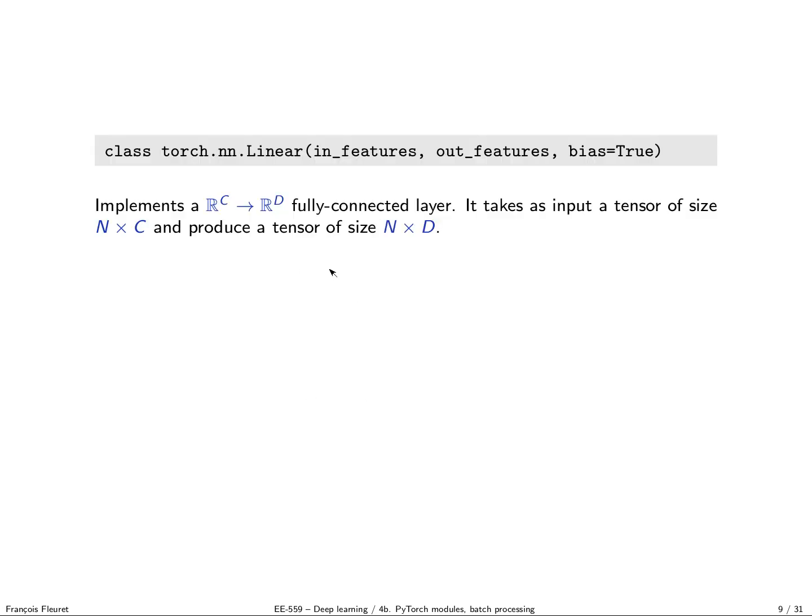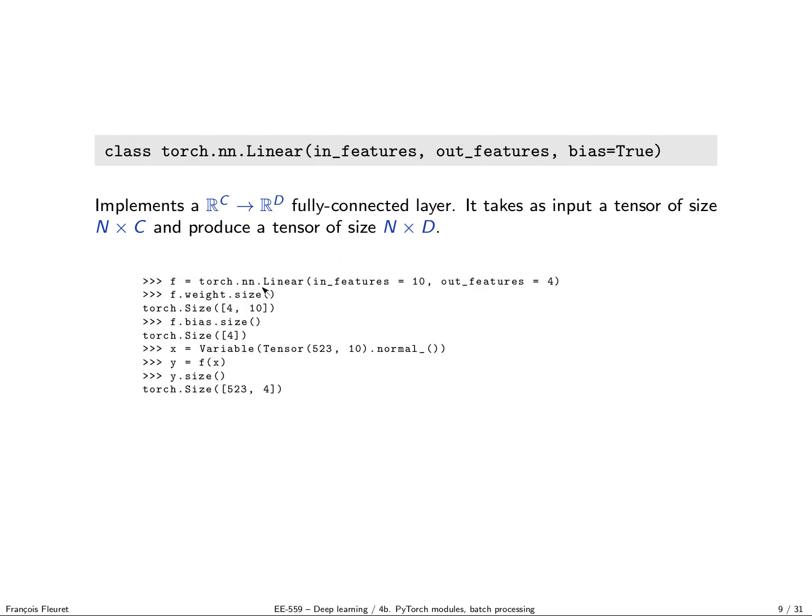Now we have the first module with parameters, which is the fully connected layer. So it's torch.nn.Linear. This is actually an object, so you have to construct it. It's not a function like what we have seen before for max pooling and for ReLU. You have to specify the input dimension, the output dimension, and also whether it has biases or not. By default it does, and it implements a fully connected layer.